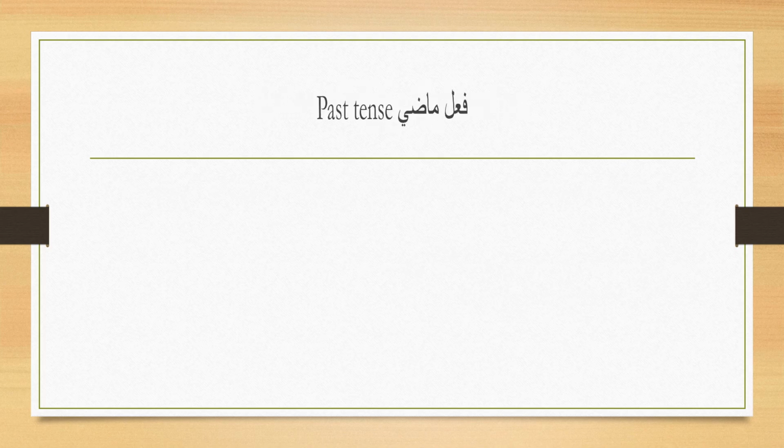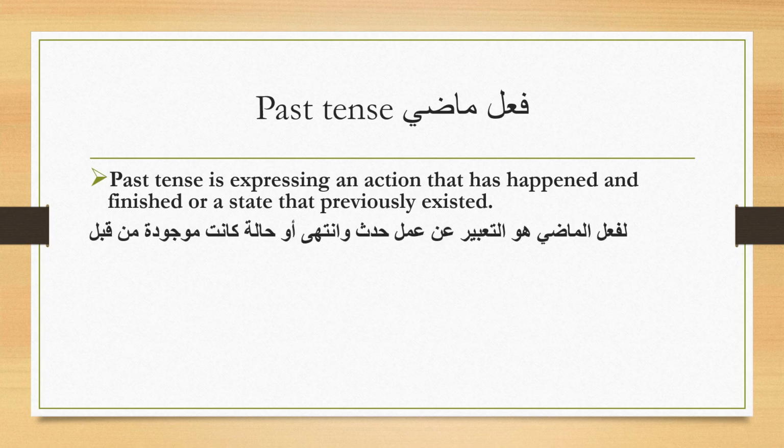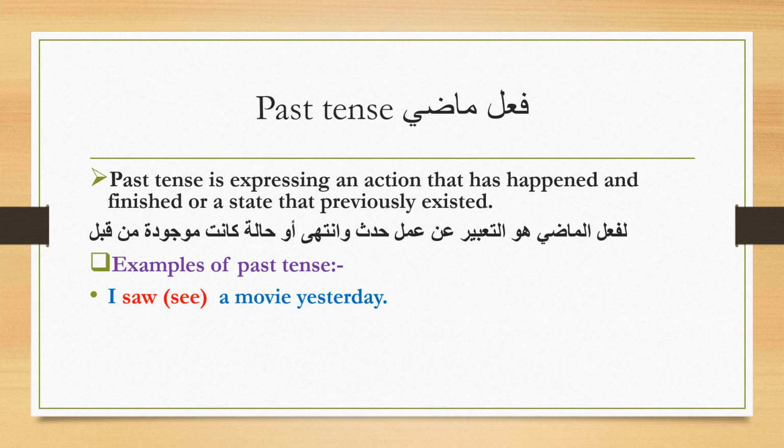Now we're going to learn about past tense. What is past tense? Past tense is expressing an action that has happened or a state that previously existed. Examples of past tense: I saw a movie yesterday. She washed her car. We went to the beach last week.